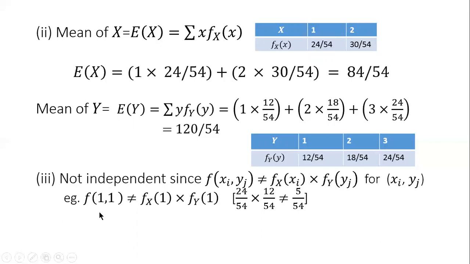So hence we have completed the answer to the question. We found out the marginal distribution, we found out the mean of x and mean of y, and we checked the dependency with respect to the two-dimensional random variable.